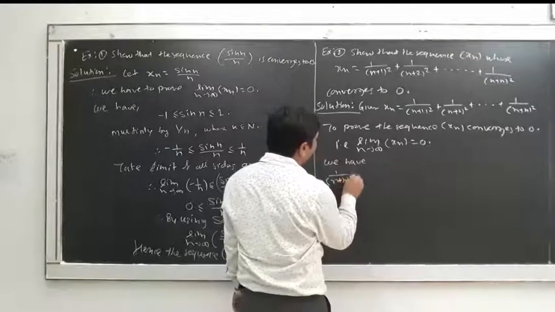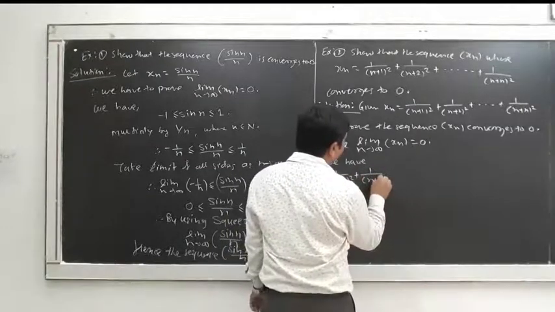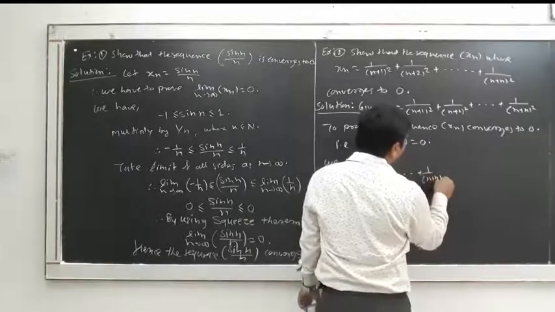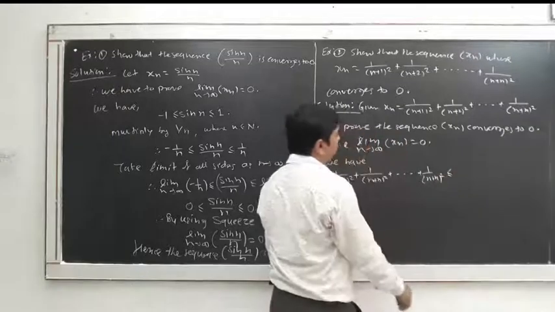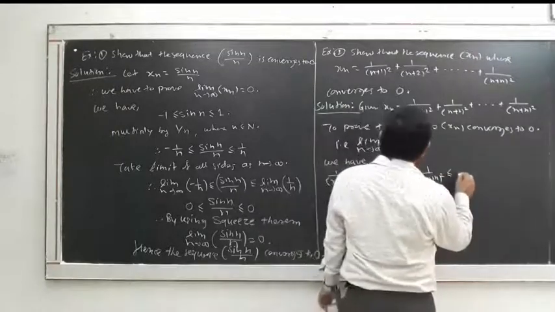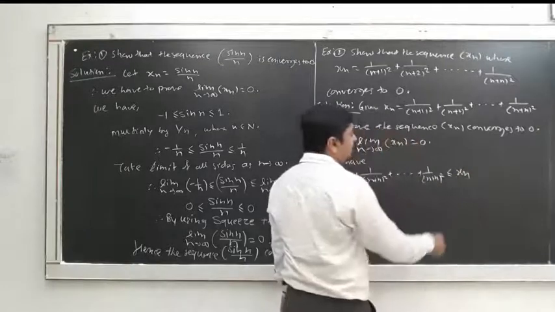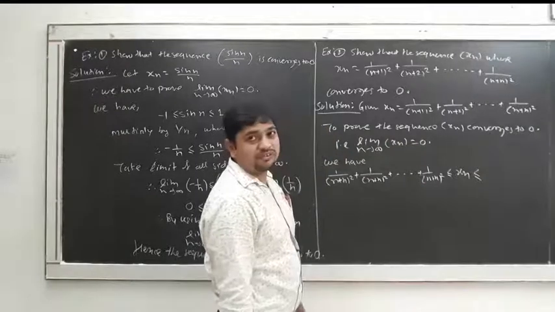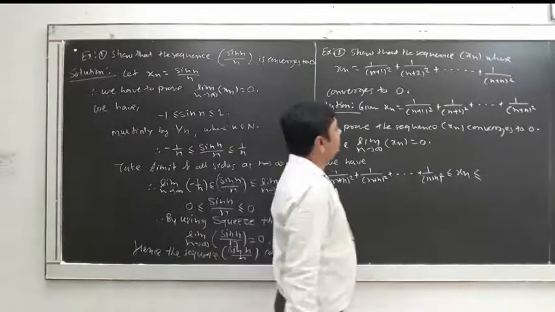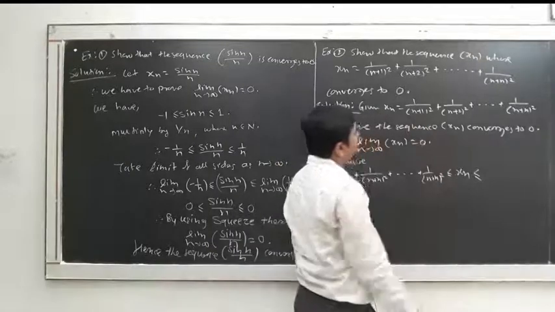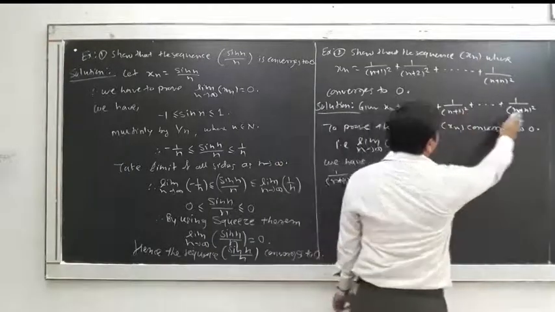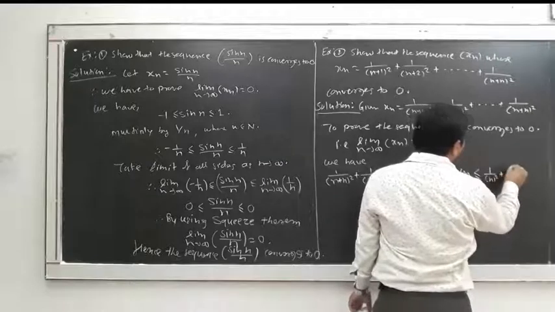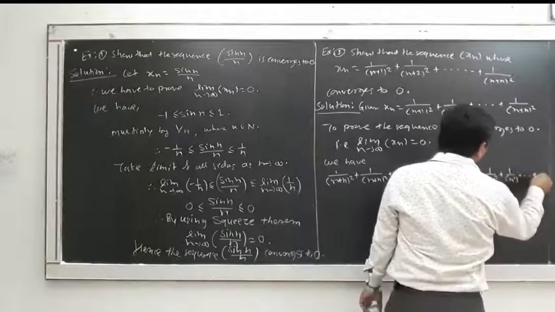So 1 upon (n plus n) square plus 1 upon (n plus n) square and so on, up to 1 upon (n plus n) square, is less than or equal to our xn. And now we have to make a greater term, so we have to take the denominator smaller. So we cut this 1, this 2 and so on. What we are getting is 1 upon n square plus 1 upon n square, and so on, 1 upon n square.